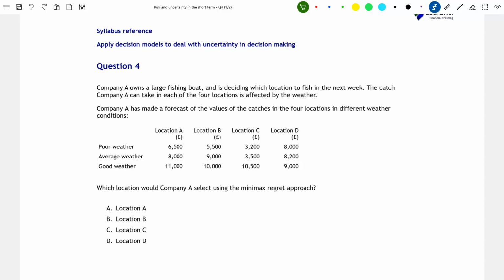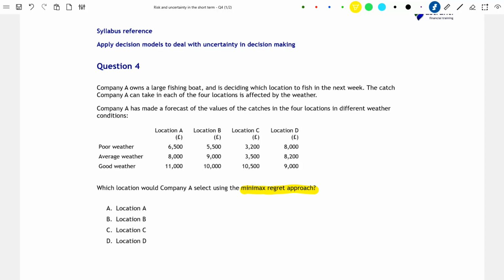Company A owns a large fishing boat and is deciding which location to fish in the next week. The catch that Company A can take in each of the 4 possible locations is affected by the weather. Company A has made a forecast of the values of the catches in each of these 4 locations in the 3 possible weather conditions: poor weather, average weather, and good weather. So which location would Company A select using the Minimax regret approach?